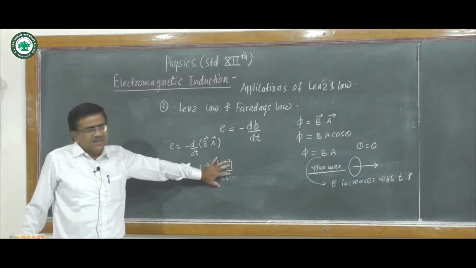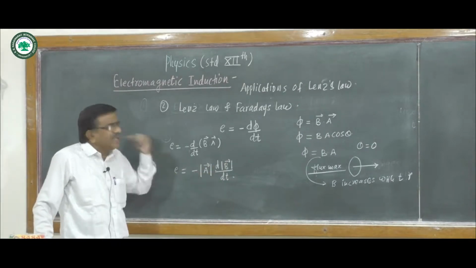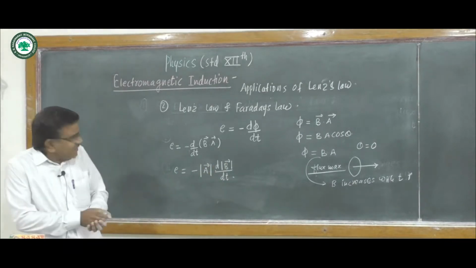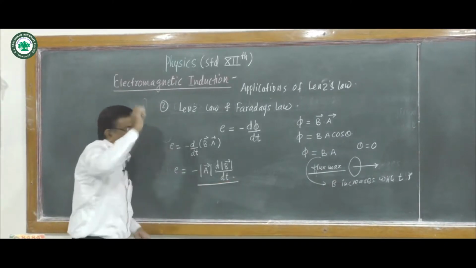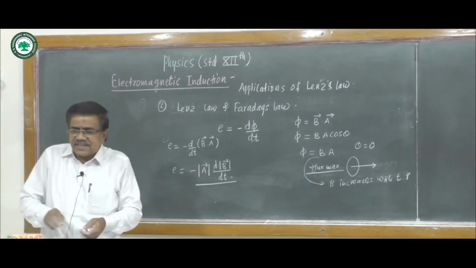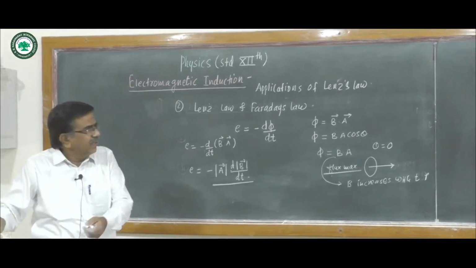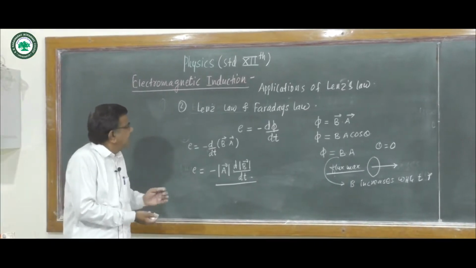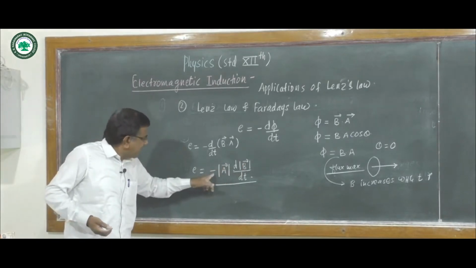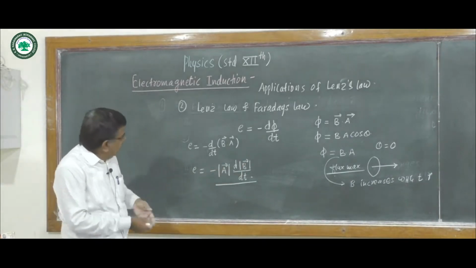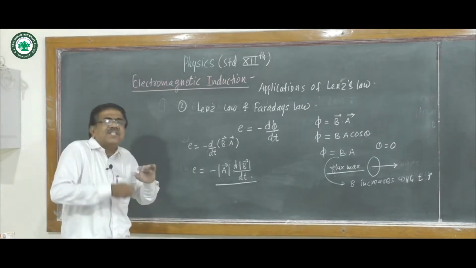This part is positive, but here there is a negative sign, and as there is a negative sign, this RHS is negative. Hence, even though these two factors are positive, this RHS is negative, so this EMF, this LHS, must be negative.